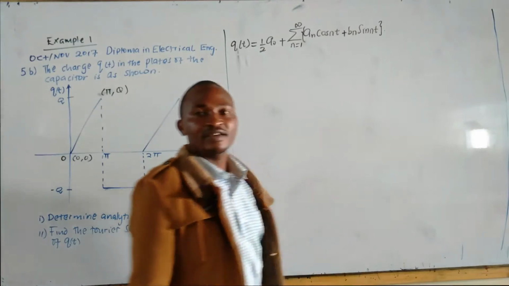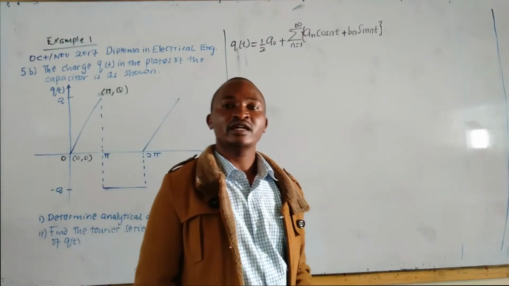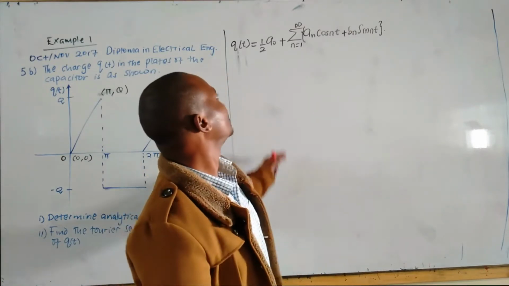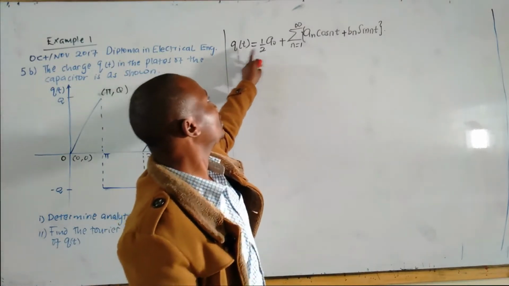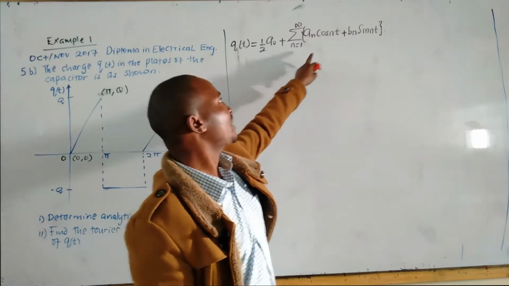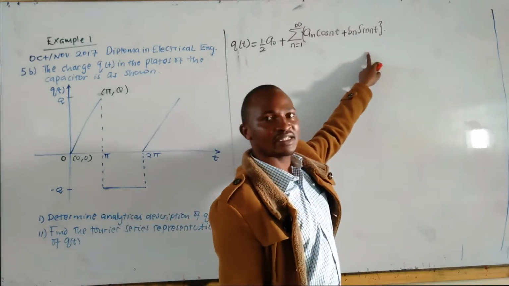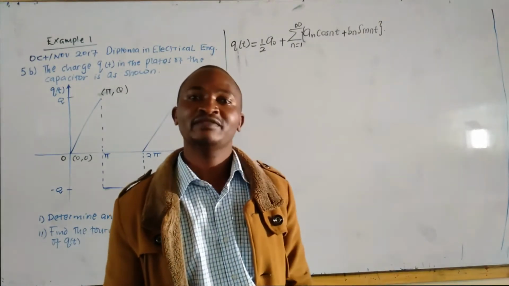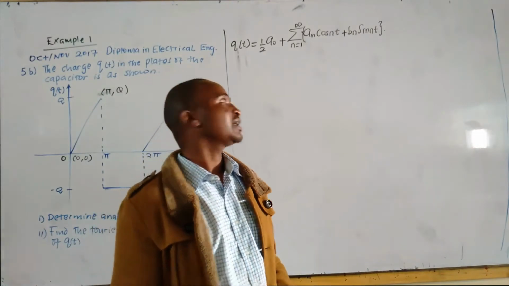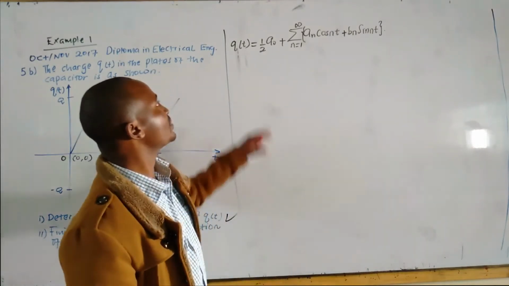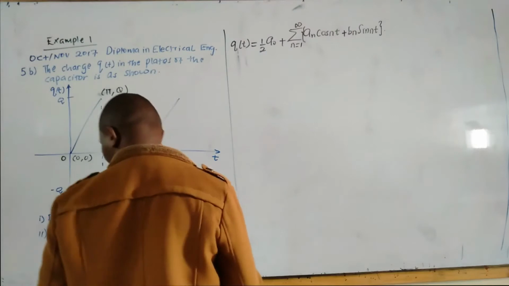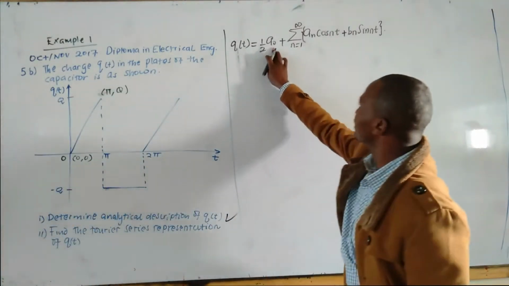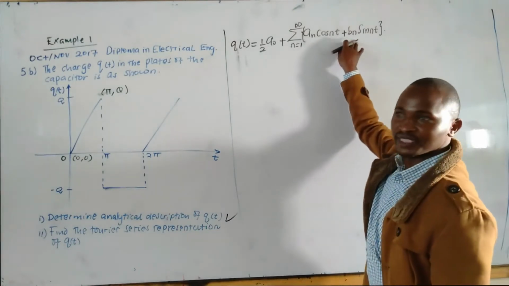In the previous video, we said the Fourier series representation of a function f of x is given by f of x is equal to half a naught plus the sum of an cos nx plus bn sin nx, when the function is given with the independent variable being x. But now the independent variable is t. So what we need to do is determine the three Fourier coefficients, a naught, an, and bn.